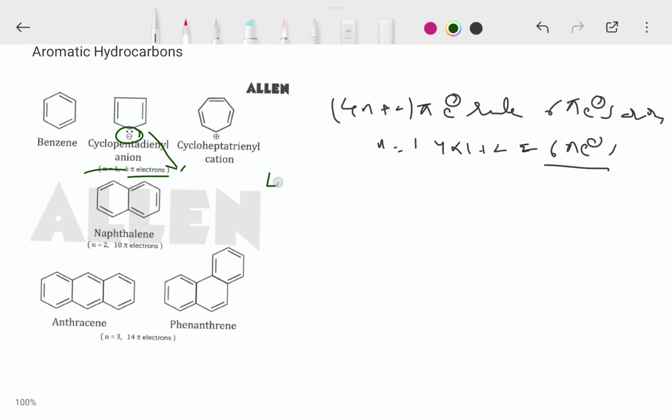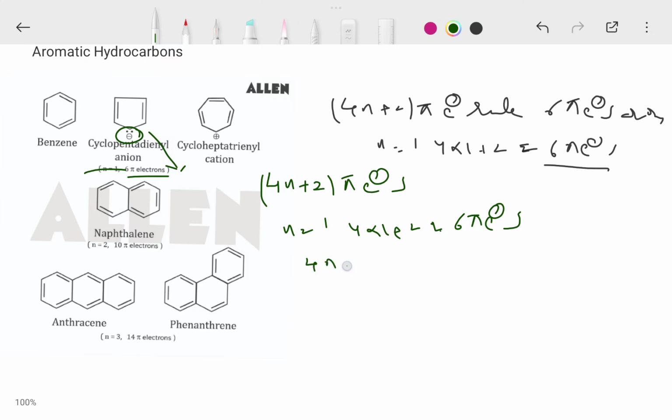According to Huckel's rule, 4n plus 2 pi electrons are aromatic. For example, n equal to 1, 4 into 1 plus 2, that is 6 pi electrons are aromatic. In the cyclopentadienyl anion, 4 pi electrons come from the two double bonds, and the remaining two electrons come from the anion. In the cyclopentadienyl anion, there is one electron pair on a carbon atom. These two electrons also participate in aromaticity.